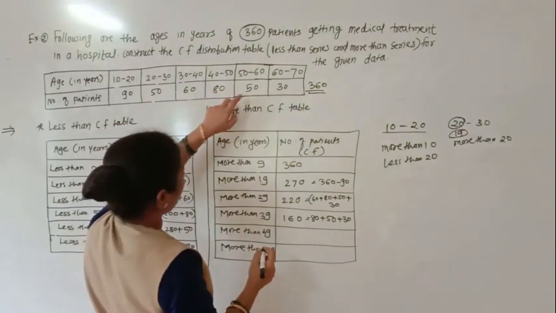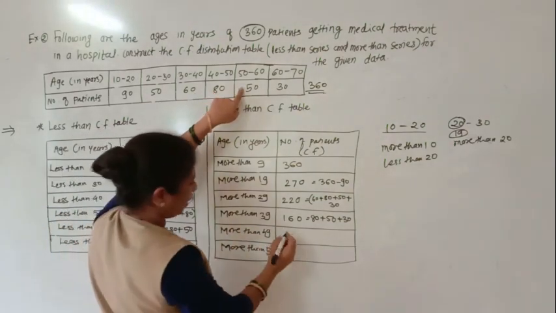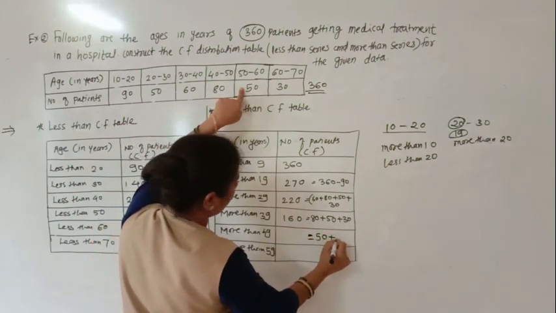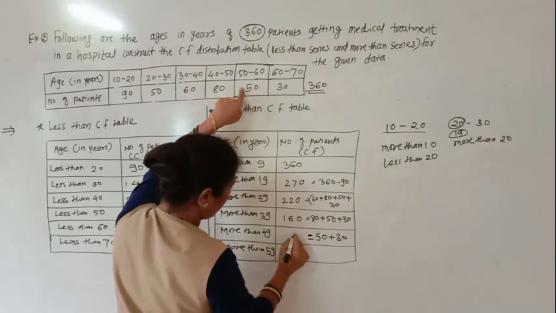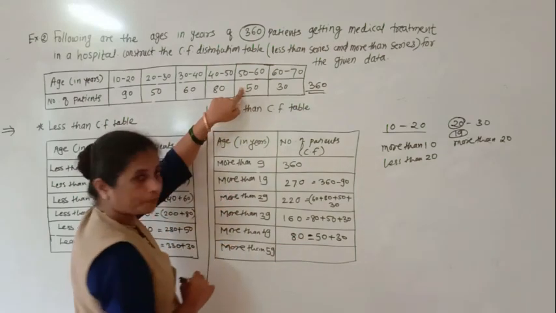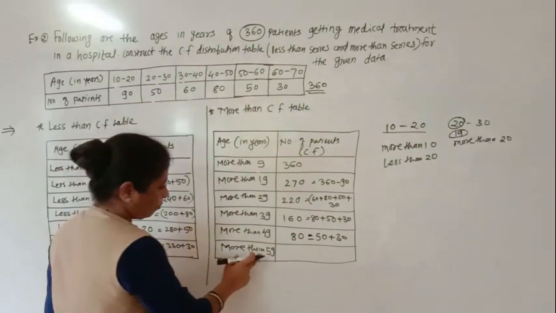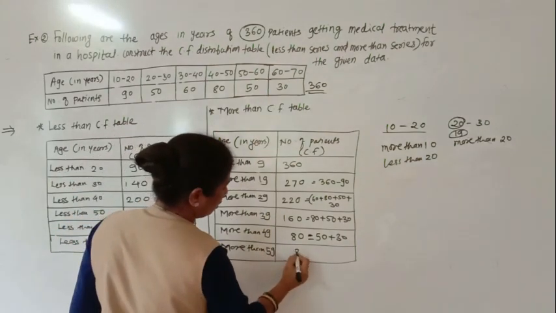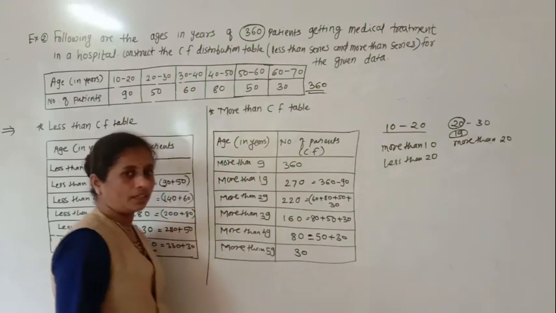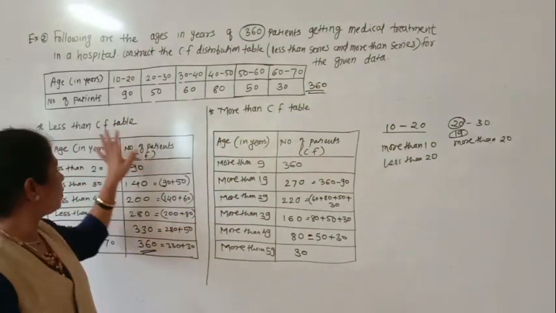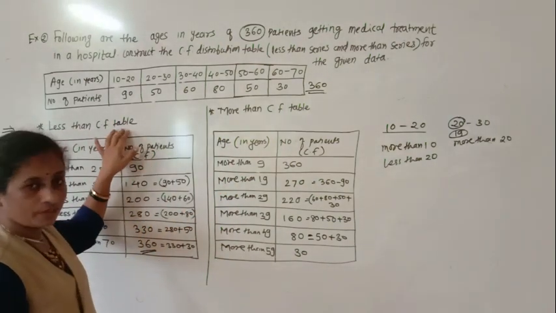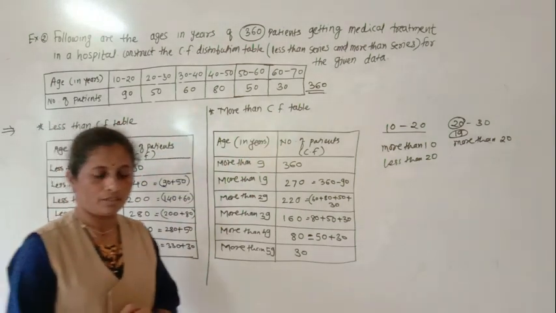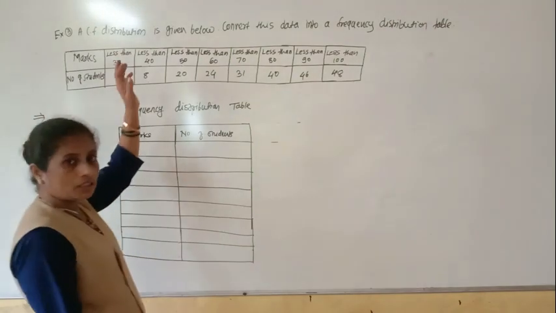Okay. So then more than 49. More than 49 means how many are there? 50 plus 30. So 50 plus 30 is 80, right? And more than 59. More than 59 means how many patients are there? 30 patients are there. Understood everyone? So in this way we have to prepare the less than type cumulative frequency distribution table and more than type cumulative frequency distribution table. Next question is there.